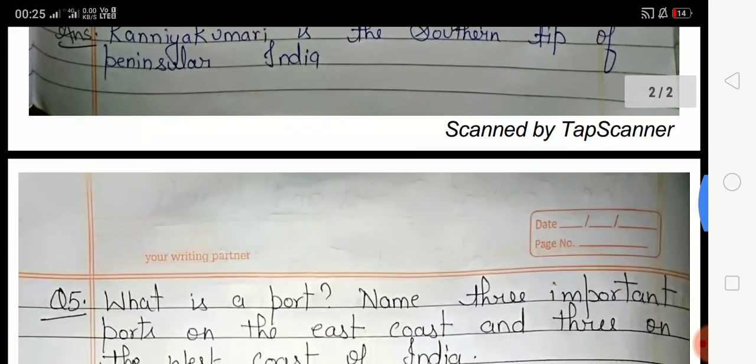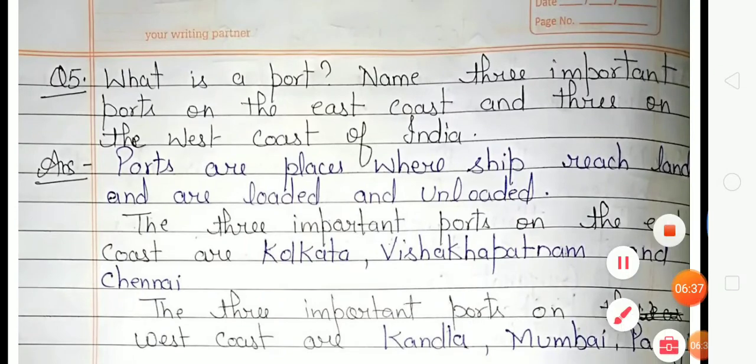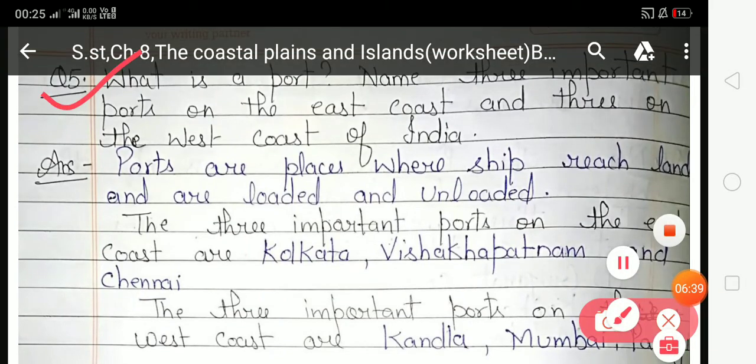Now look at the next question. Come on, next page. What is a port? Name 3 important ports on the east coast and 3 on the west coast of India. In this question, you have to define what a port is, give examples of 3 ports on the eastern coast, and give examples of 3 ports on the western coast of India. First of all, you have to explain what ports are.